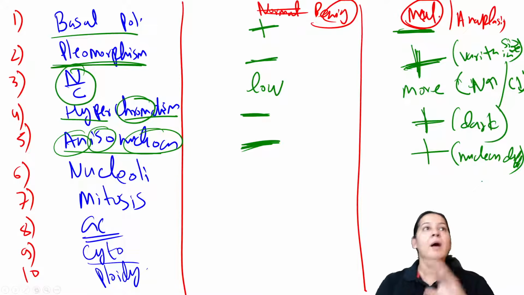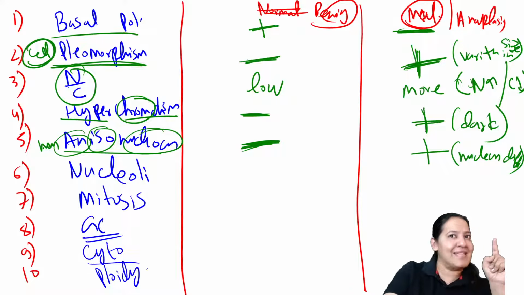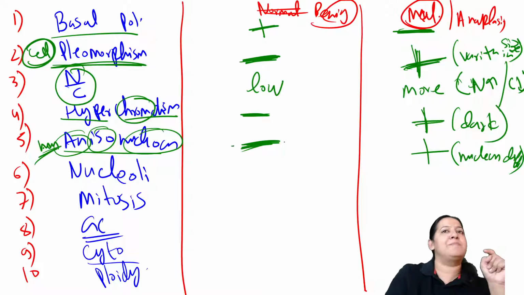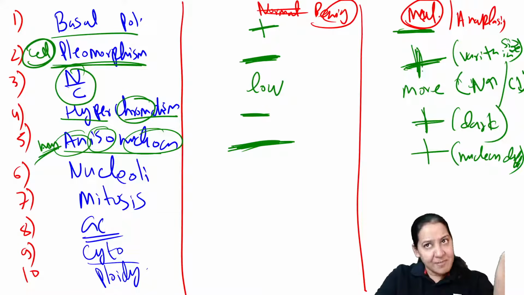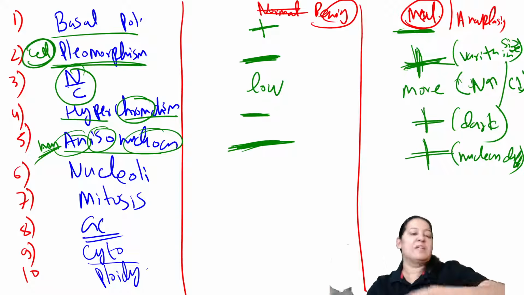Give me a thumbs up. Pleomorphism is cell का size और anisonucleosis is nucleus का size. यहाँ पे cell का size भी same है इसलिए absent और nucleus का size भी same है इसलिए absent. Cell का size में variation है तो it is present in malignancy. Nucleus के size में variation है तो present in malignancy.